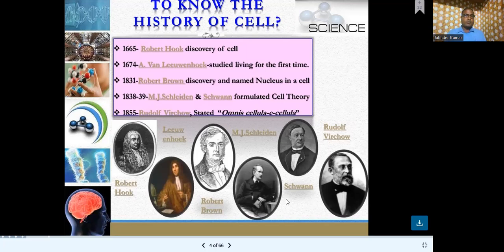You can see pictures of all the named scientists in this slide: Robert Hooke, Leeuwenhoek, Robert Brown, Schwann, Schleiden, Rudolf Virchow. They all have done wonderful research related to the cell.